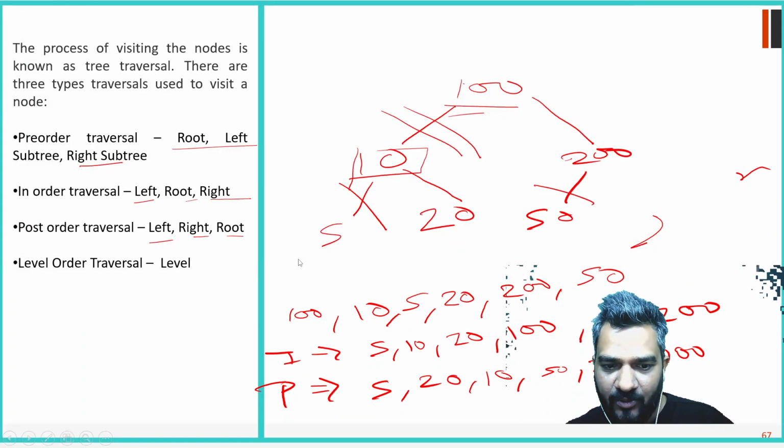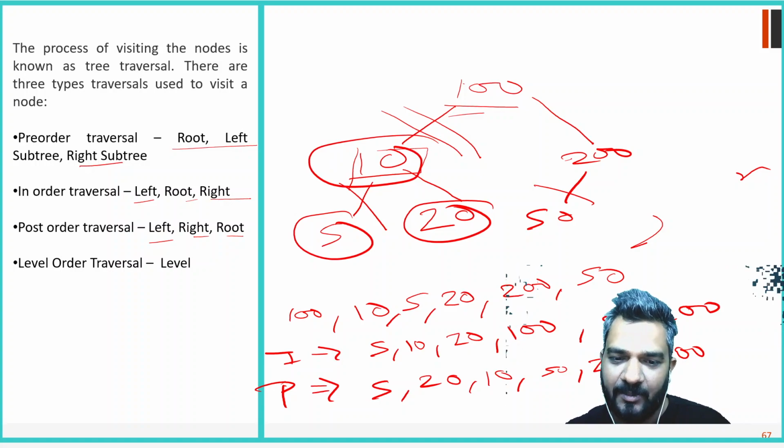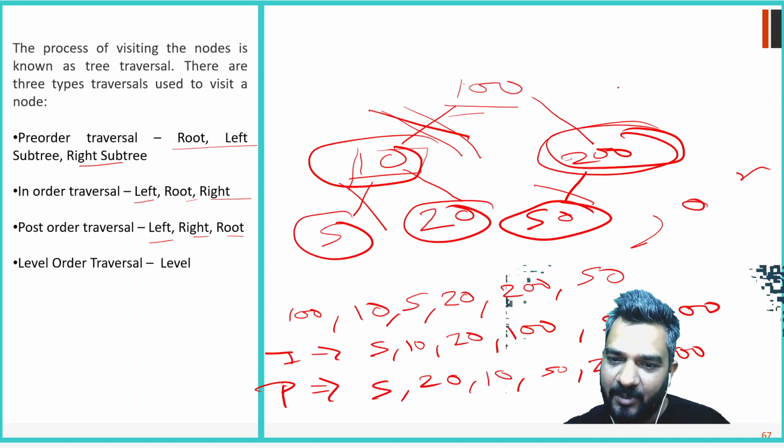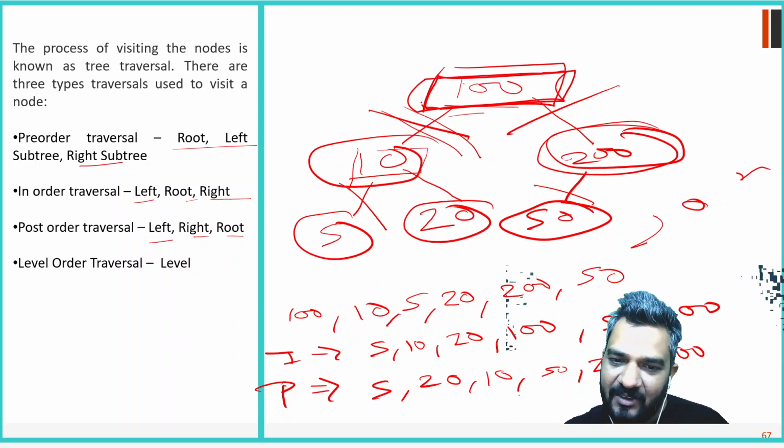First I go to the left node, then the right node, then the root node of that subtree. After that, when I reach the next subtree, it is again the left node, then the right node, then their root node. When the left subtree is complete and the right subtree is complete, then the root node will come. I hope the traversal is clear.